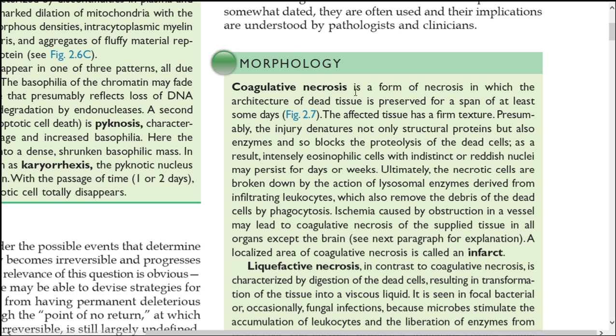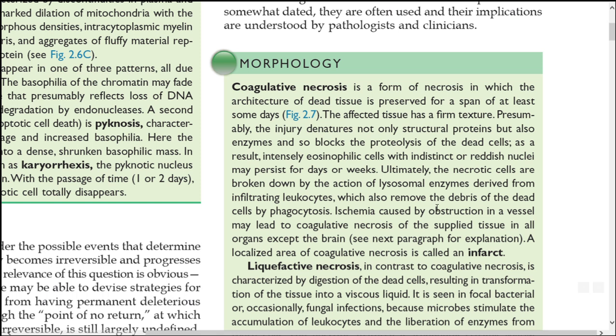So if we take coagulative necrosis, it is a form of necrosis in which the architecture of dead tissue is preserved for a span of at least some days. How it occurs, we will see in detail. See here, the injury will denature not only the structural proteins but also the degradative enzymes. So even the degradative enzymes are destroyed. So it blocks the proteolysis of the dead cells, and as a result, intensely eosinophilic cells with indistinct nuclei can be seen for days or weeks.